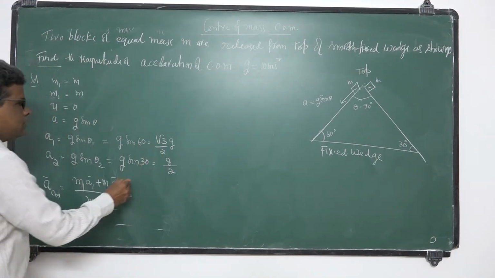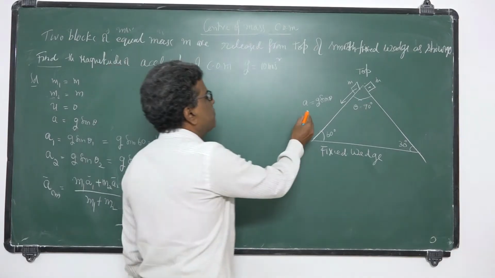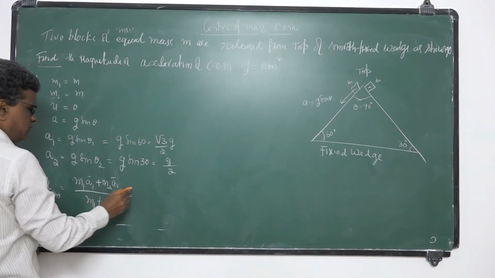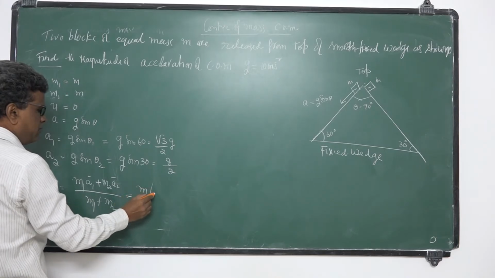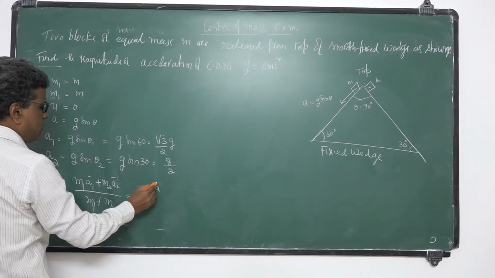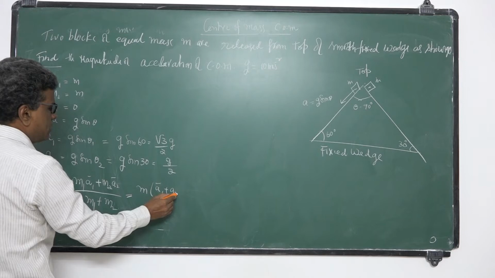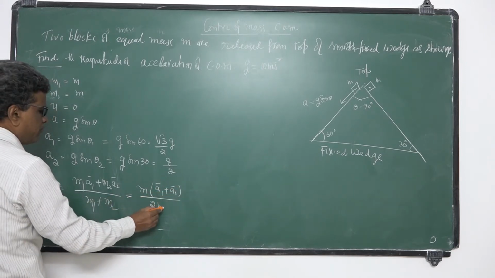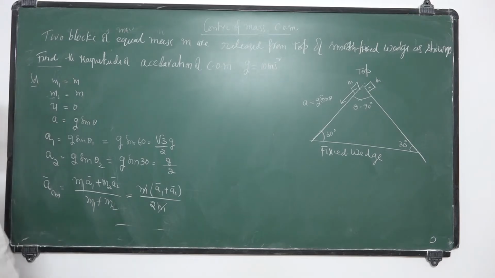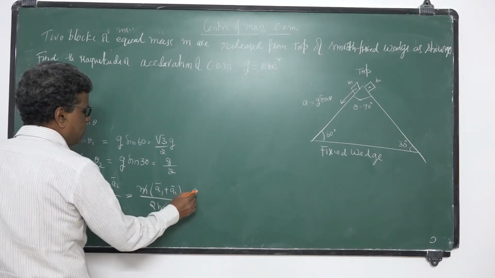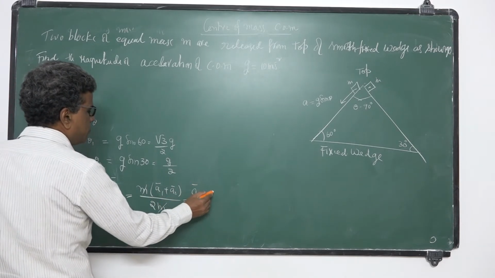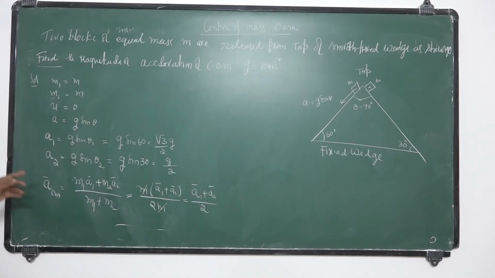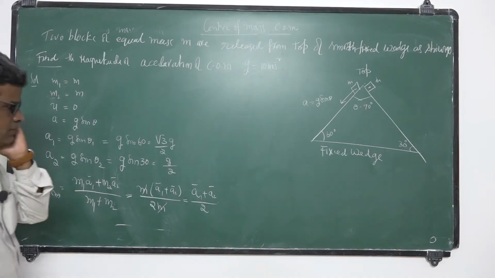Since these two are perpendicular and the masses are equal, you take m as common: m times A1 bar plus A2 bar, divided by 2m. So m gets cancelled. That is A1 bar plus A2 bar by 2. Okay? That is the acceleration of center of mass.